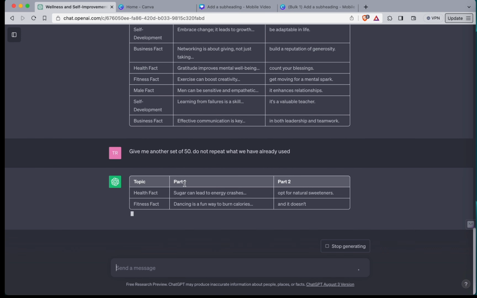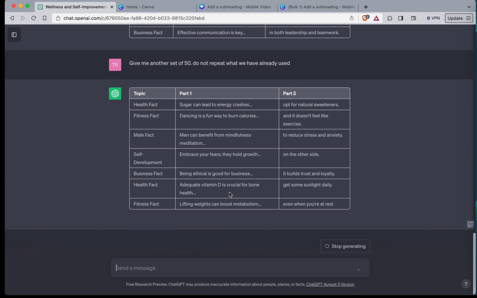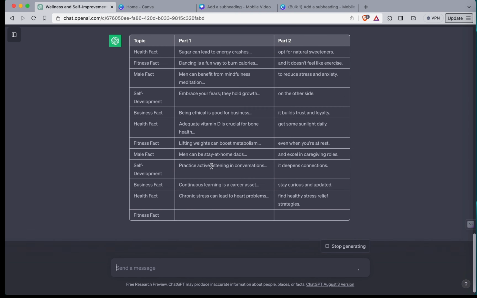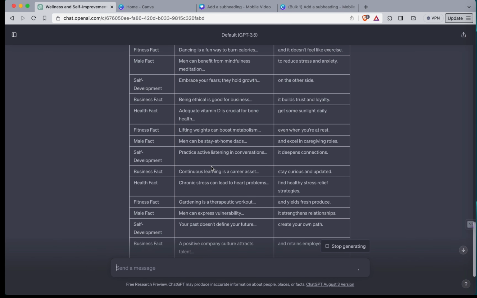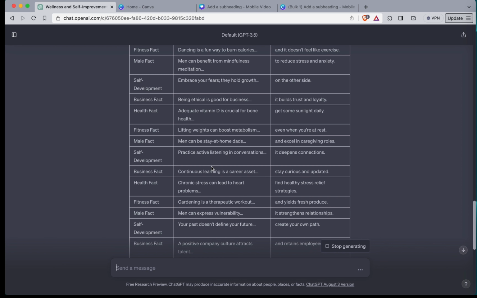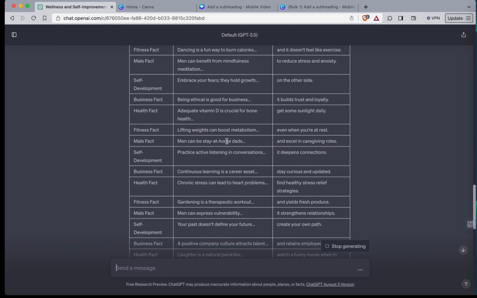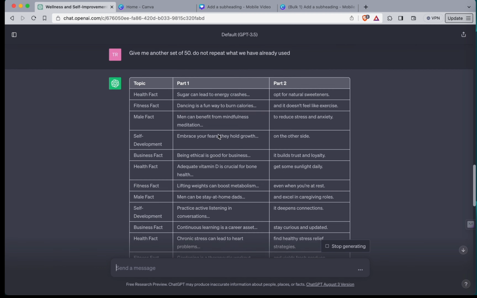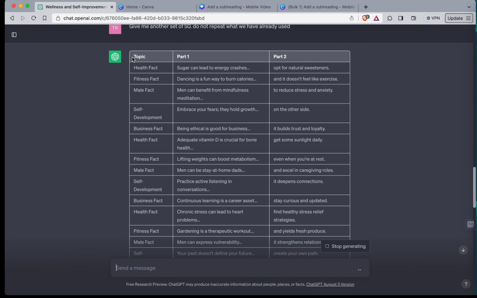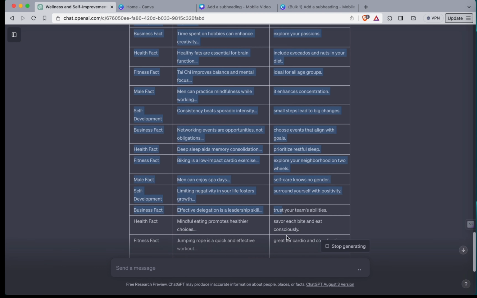All right, now let's just say you grab this and you can go super in detail. You can be like, give me 50 nutrition facts, or give me 50 facts about calisthenics, or there's just, sky's the limit, right? On what you can create. It's anything. Now, what we can do is we can grab another set of 50,